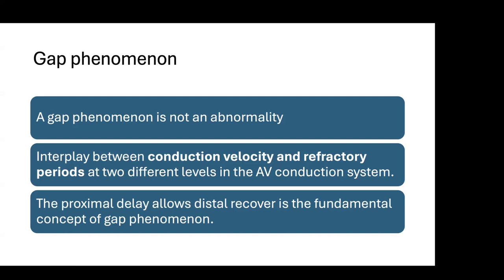Are you clear on this? Because AV nodal tissue has decremental conduction. The faster the rate, the more the delay it will take. The atrium is not like that; it is all or none. The faster you go, it will conduct, or stop. But in the AV node, the more you increase the heart rate, the more time it will take to recover. Okay.